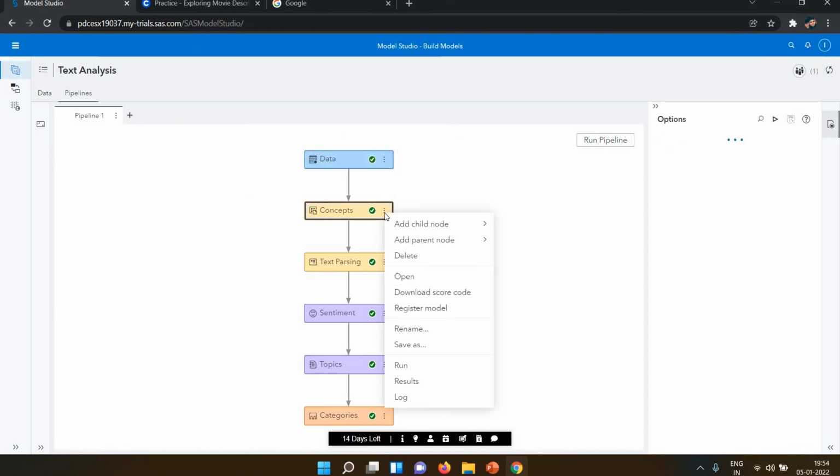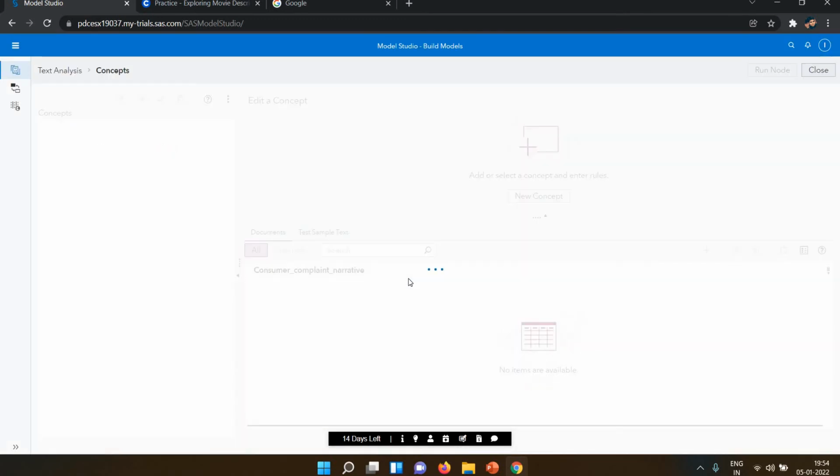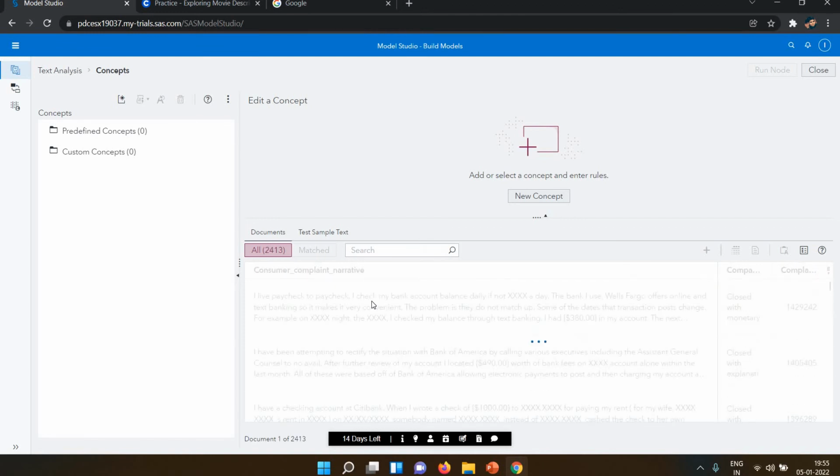First is concepts. Right-click here, then open the concepts. Now you can see what concept-related data has been produced. It's loading, it's taking time.